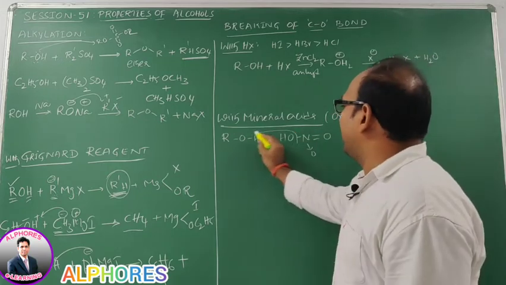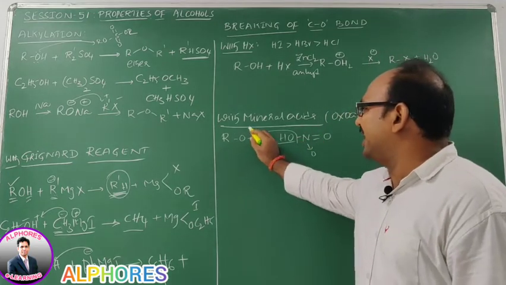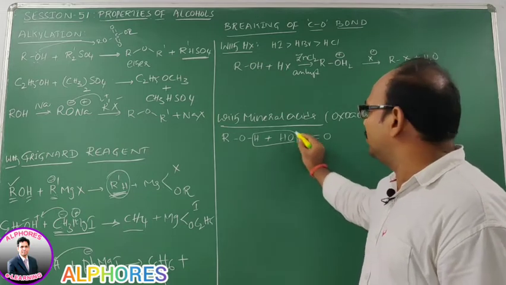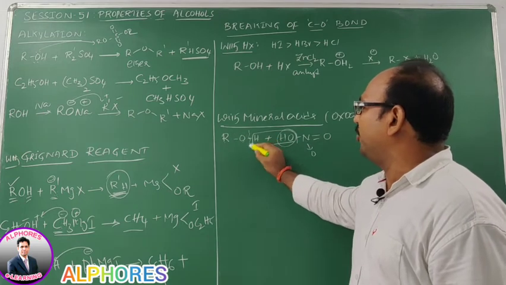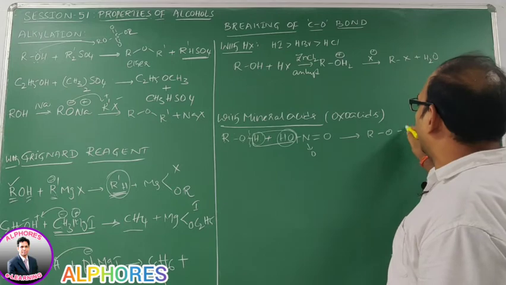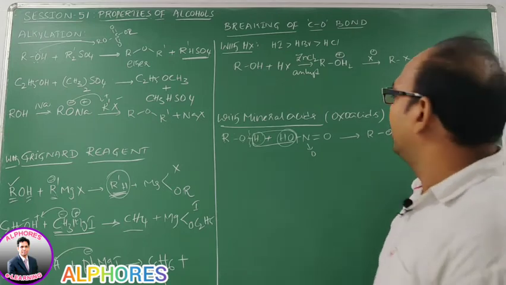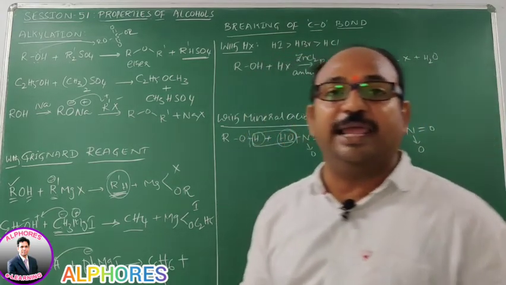In this case, the OH group of nitric acid and the OH bond of alcohol. The O-N bond of nitric acid stays, the OH group is what you are getting from it, and from the alcohol the OH bond is going to break, that means H you are getting. Then what product do we get here? RONO, double bond O, double bond O. This is what we call alkyl nitrates.